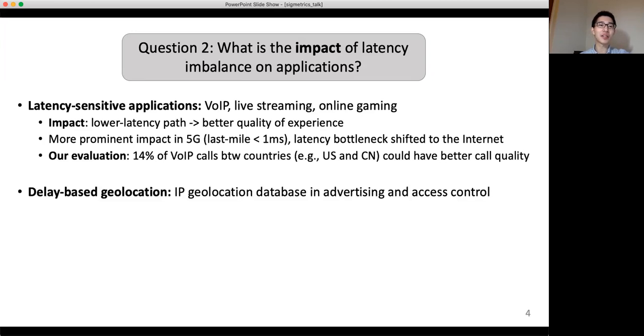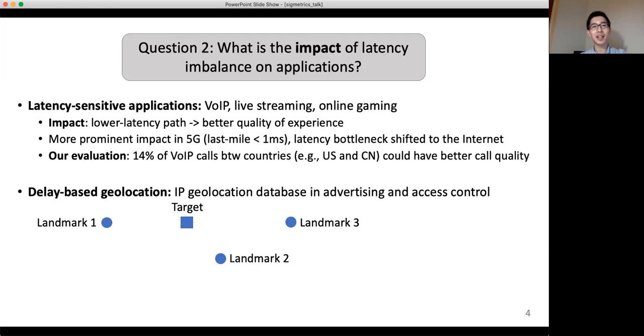The second application is delay-based geolocation, important to create IP geolocation databases widely used in advertising and geographic access control. To understand how delay-based geolocation works, let's look at an example. We have 3 landmarks with known locations here, and our goal is to geolocate the target. Each landmark will first measure the latency from itself to the target, and then use the measured latency to estimate the distance in kilometers to the target.